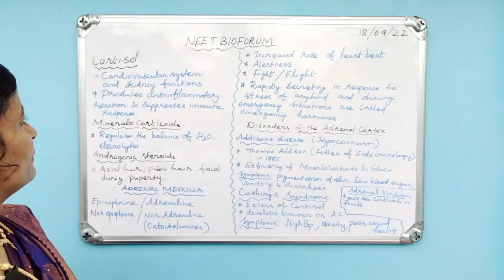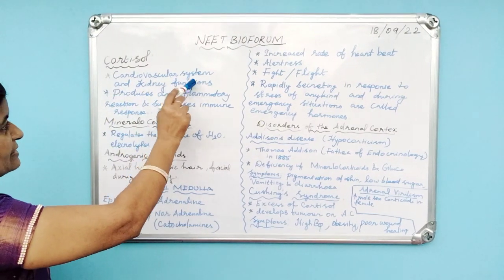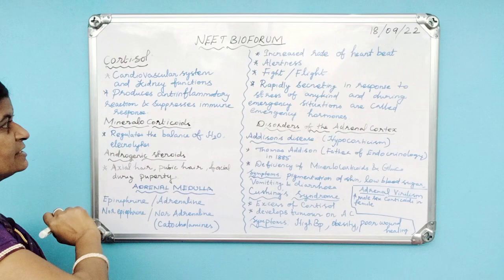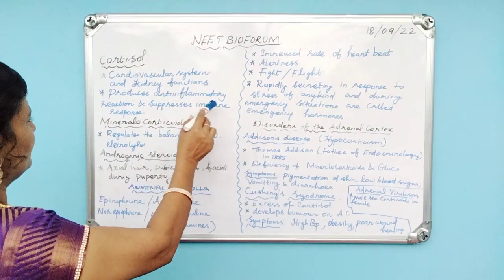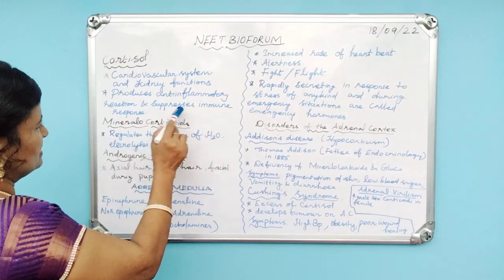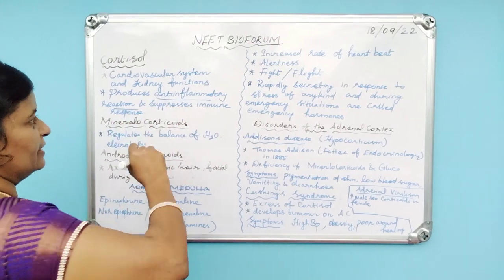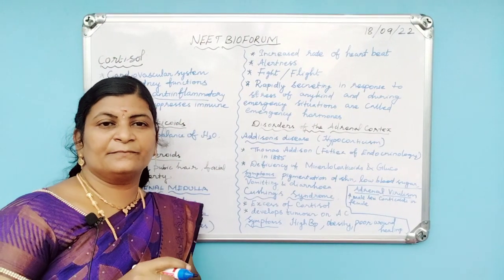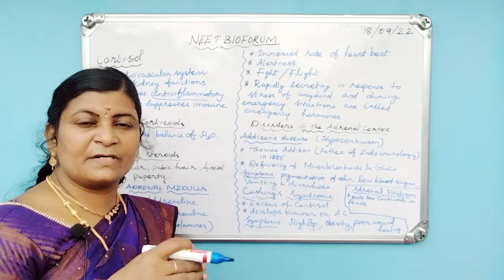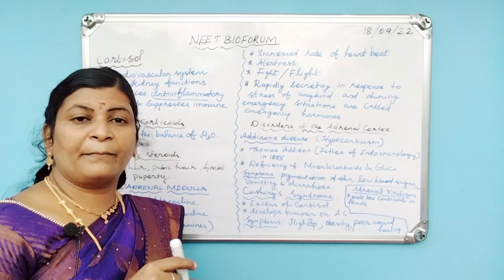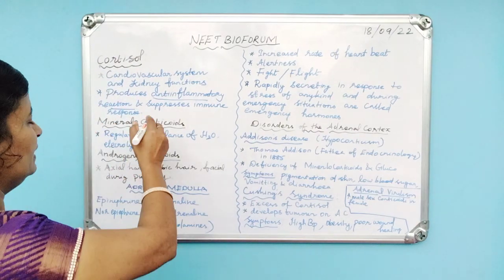The next hormone is cortisol. Cortisol helps to maintain the cardiovascular system and kidney functions. Then the next function is that it produces an anti-inflammatory reaction and suppresses the immune response. That means in the cellular region, if any wound occurs, at that time the WBC fight against it. At that time pain and swelling occur in this region. This time the cortisol helps.